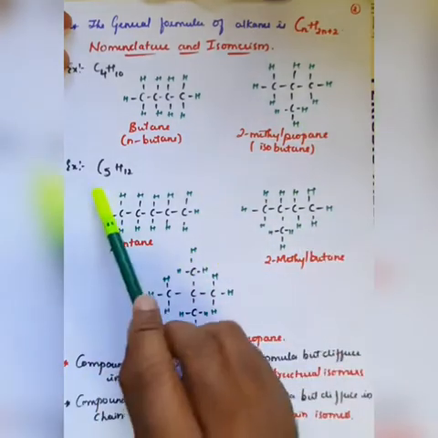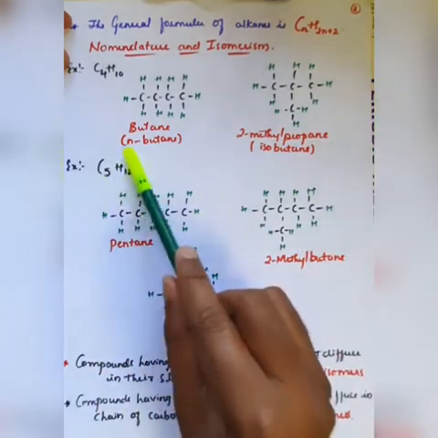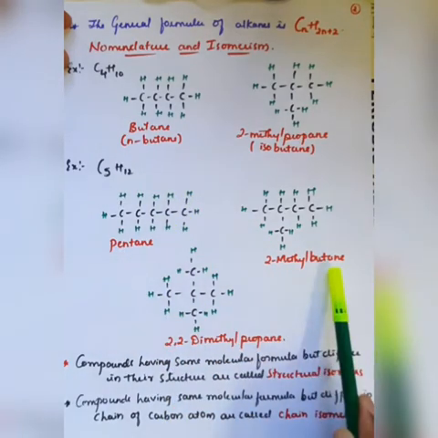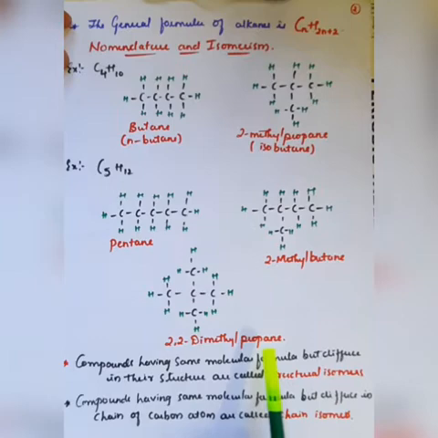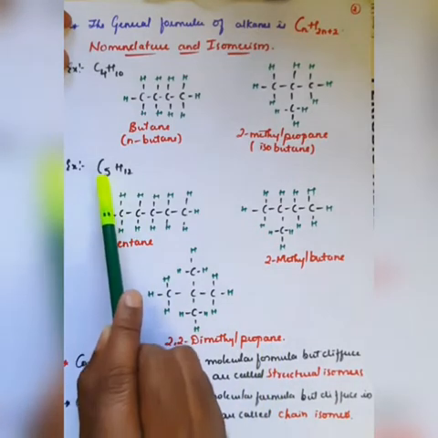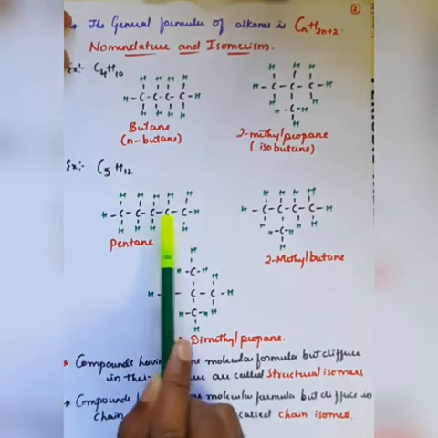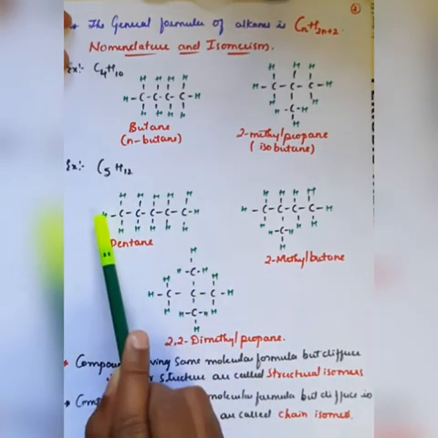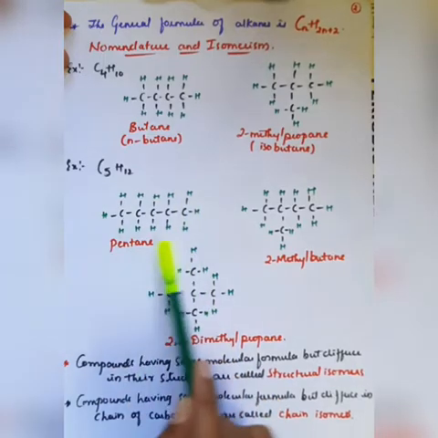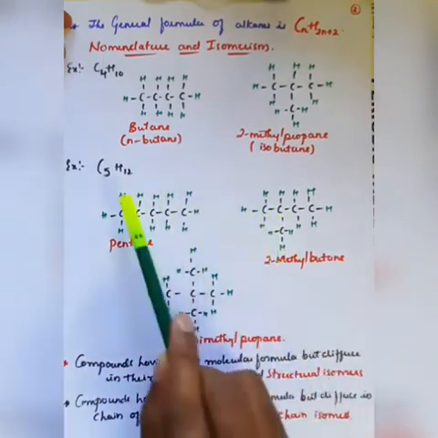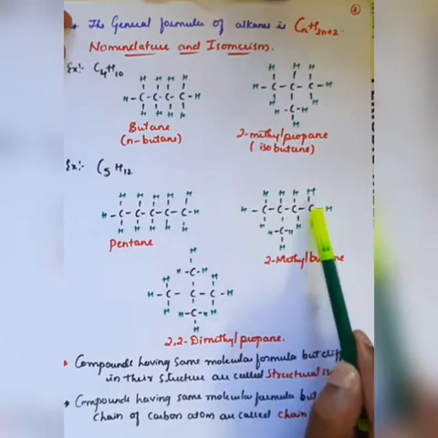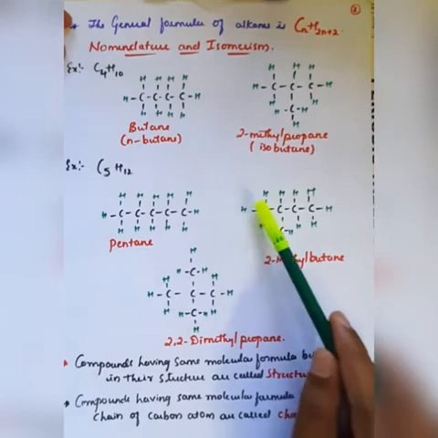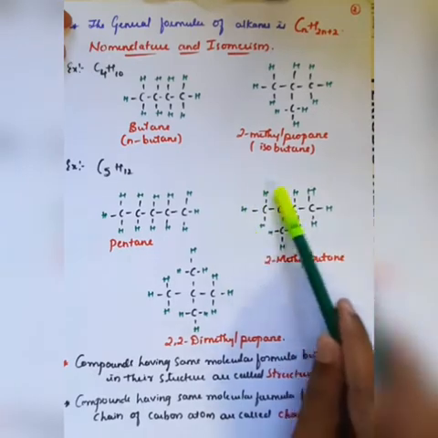Similarly, if we take the example of C5H12, I can write C5H12 in the form of 3 different structures. One is pentane, another one is 2-methyl butane, and the third one is 2,2-dimethyl propane. Observe here, the total number of carbon atoms is 5, 1 2 3 4 5, and the total number of hydrogen atoms is 12: above 5, below 5, 10, left one, right one, the total is 12. Here also, the carbon atoms are 1 2 3 4 with a branching at the second position, and if you count the hydrogen atoms, they are 12 in number.